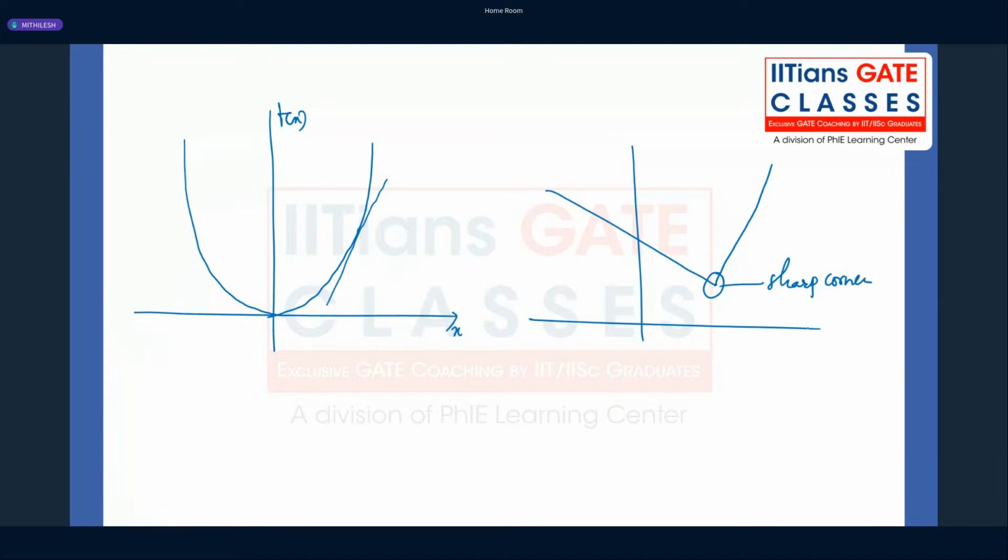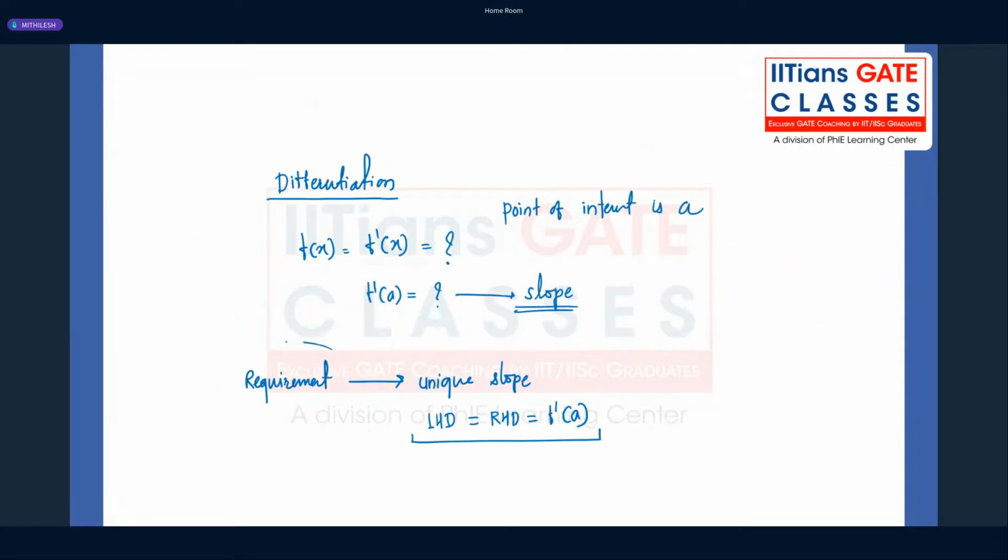Whenever you see this sharp corner, it means that you cannot have a unique slope or unique tangent at that point, and that was our main assumption. The requirement for differentiation is having a unique slope: the right hand derivative is equal to the left hand derivative is equal to the value of the derivative at that particular point.